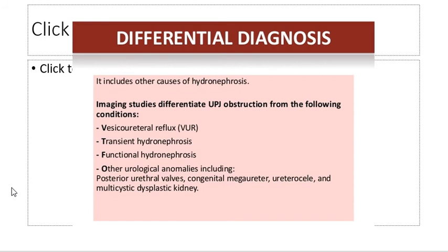Differential diagnosis: it includes other causes of hydronephrosis. Imaging studies differentiate UPJ obstruction from the following conditions: vesicoureteric reflux, transient hydronephrosis or functional hydronephrosis. Other urological anomalies include posterior urethral valves, congenital megaureter, ureterocele, and multicystic dysplastic kidney.